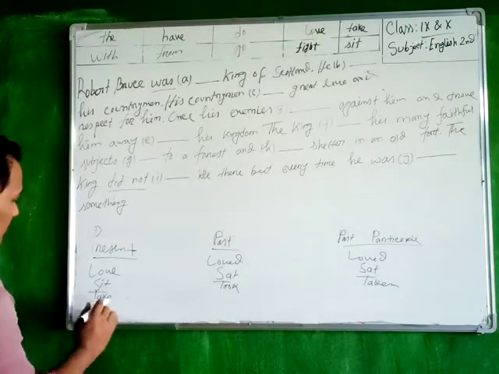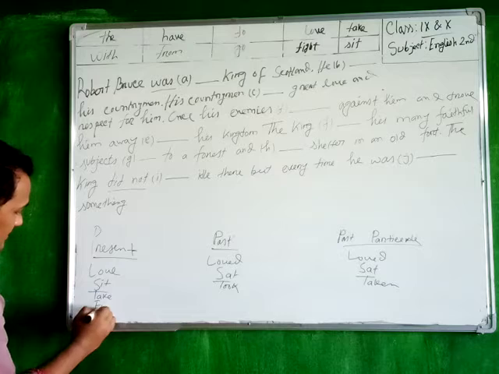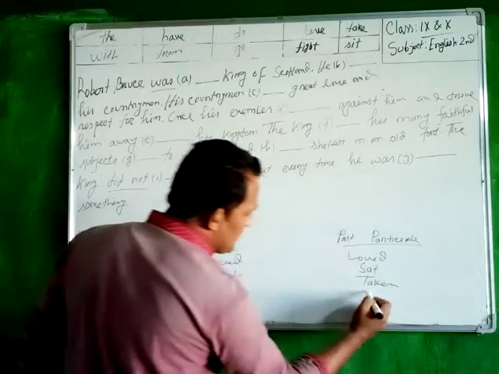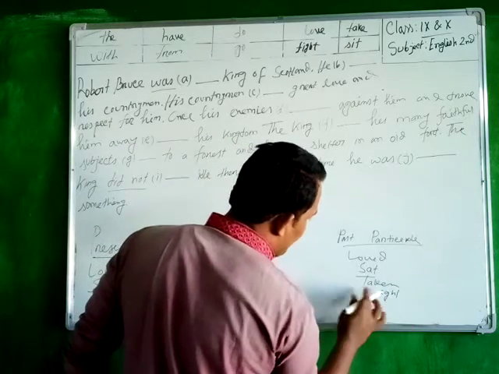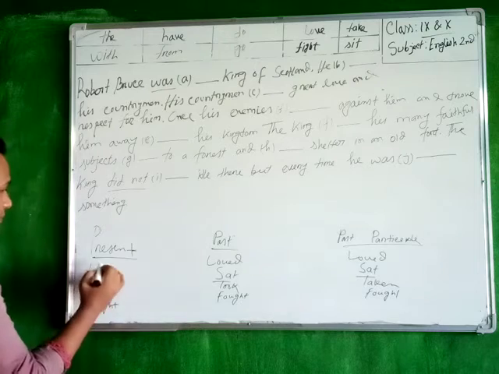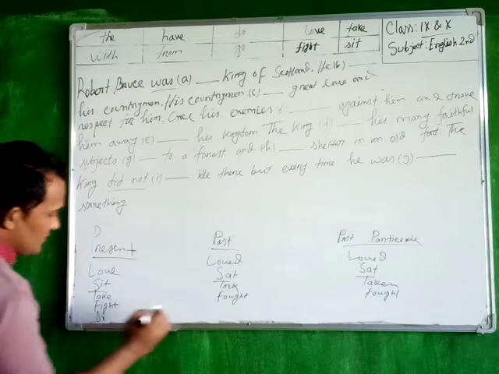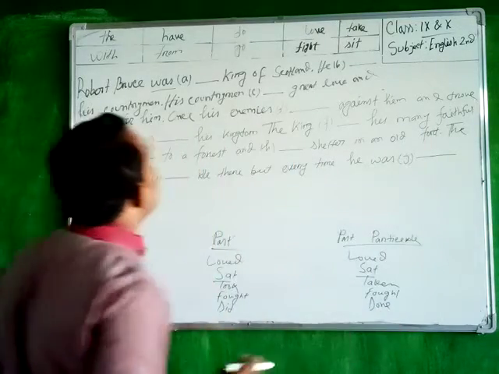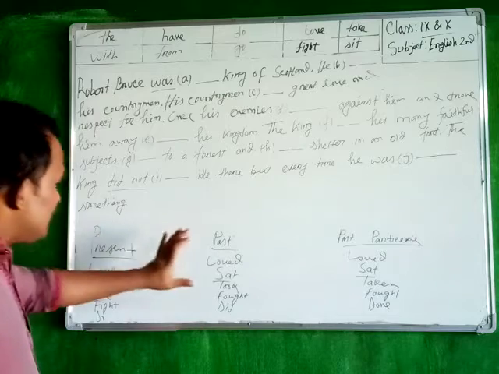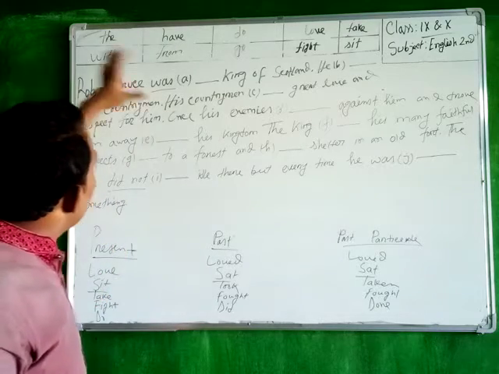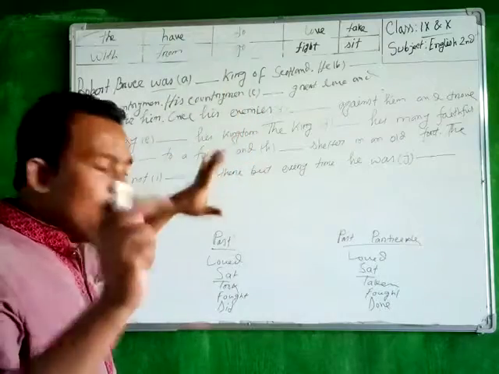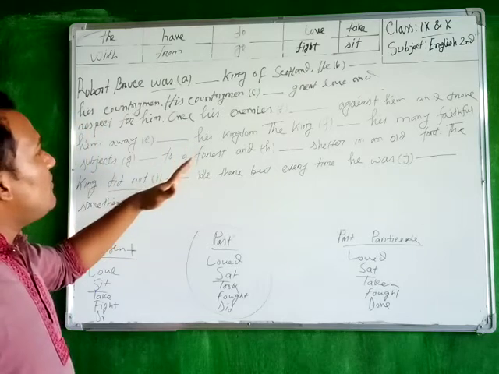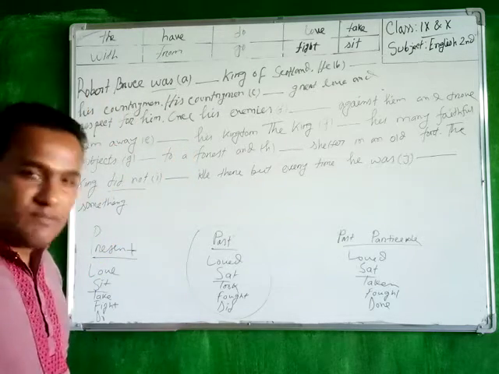If you say about fight, past form fought, and past participle fought. And do, past form is did, past participle is done. So if I want to use this verb in terms of filling up this gap, this story, I have to use past form of the verb because it happened in the past or it occurred in the past.